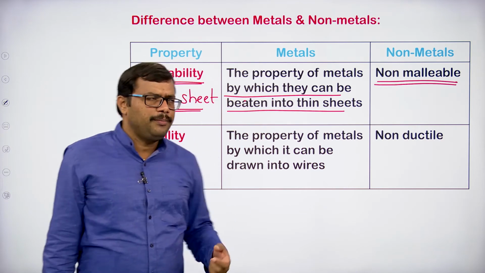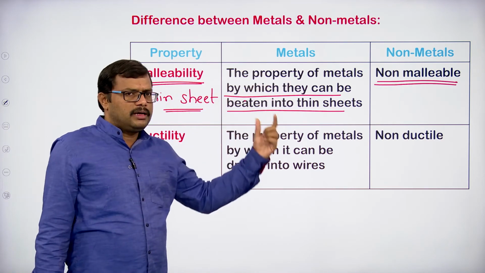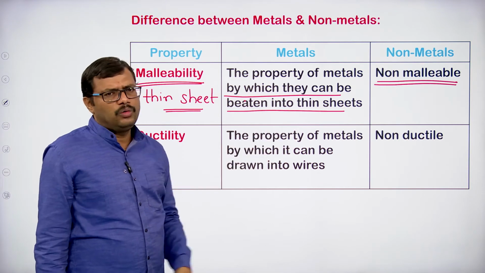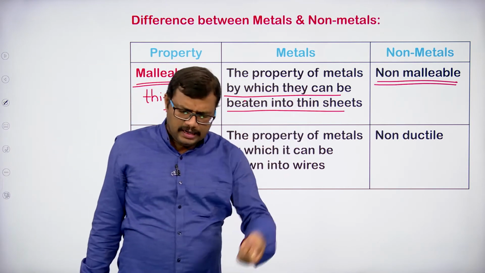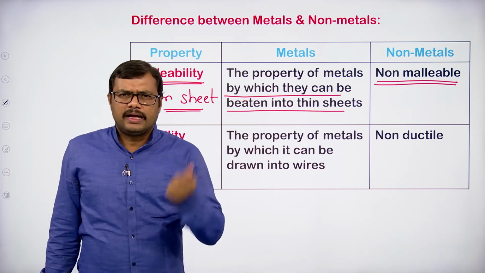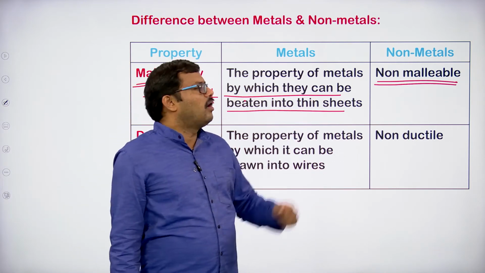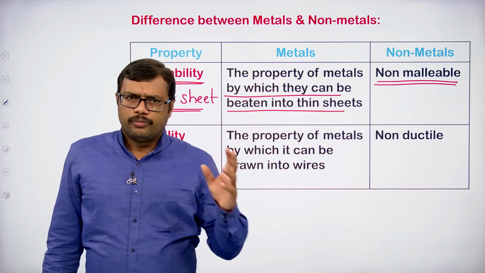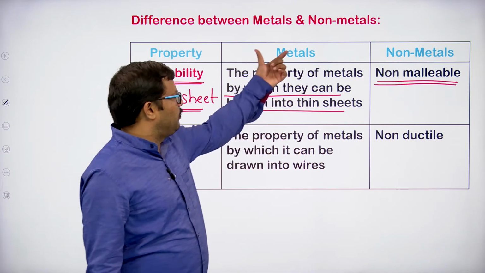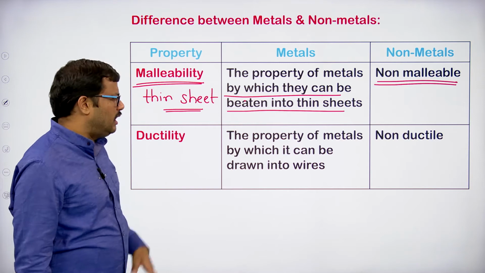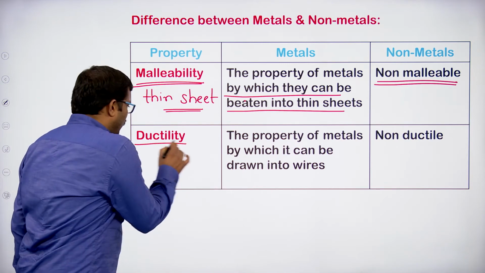What is malleability? It is the property by which we can make them into thin sheets. If you go on beating, it will expand and a thin sheet will form. That is called malleable property. It is seen in metals, not in non-metals, right. What is ductility then?